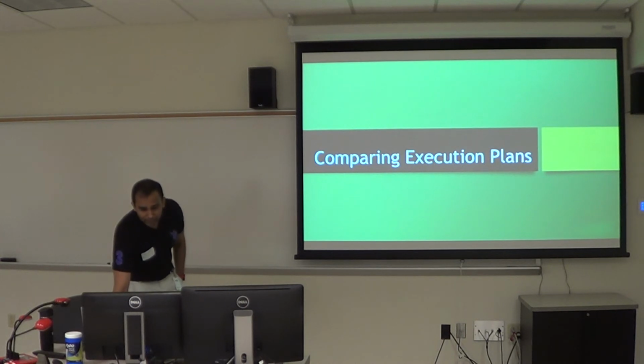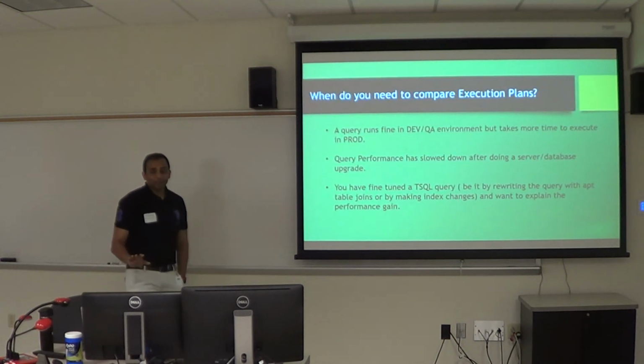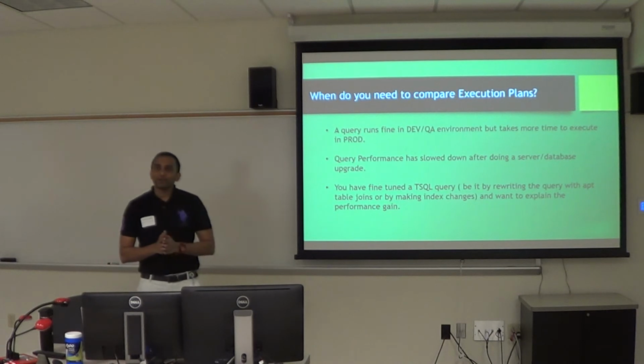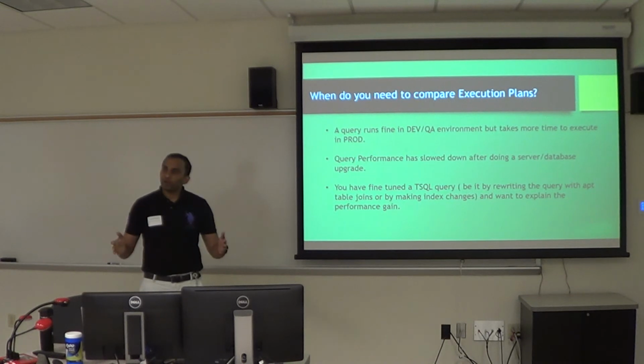Comparing execution plans. This is a simple feature, but SQL Server did not have it. Say I have a couple of environments, dev and QA. The same query runs slow in QA. What do I do? With dev and QA, there can be a lot of differences.